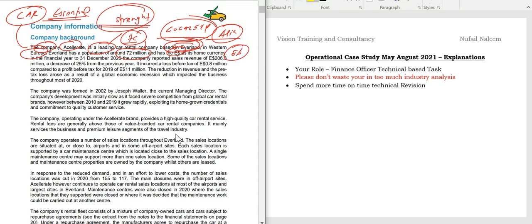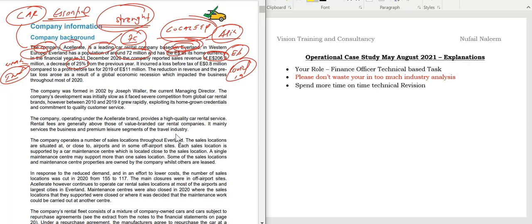In the financial year ended 31st December 2020, the company reported sales revenue of 206.3 million, which was a decrease of 25%. So I can say that's a decrease. It can be an internal weakness as well, and the decrease can be because of a threat also. We don't know what the environment is now. Students, practically, COVID-19 affected the entire world, right? So let's see what they are giving in this case study.